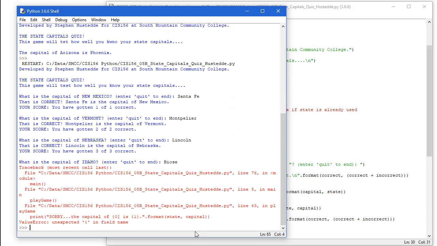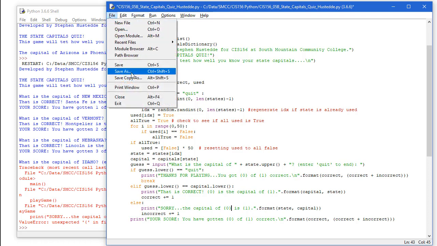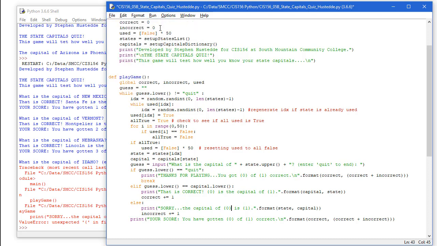It actually gave us an error. So let's figure out what the error here is. It expected a curly bracket in the field name. So this is one where it's not correct. So I'm going to look back and look at my code. And what I have here again is a square bracket that should be a curly bracket. I'm going to save and run again.